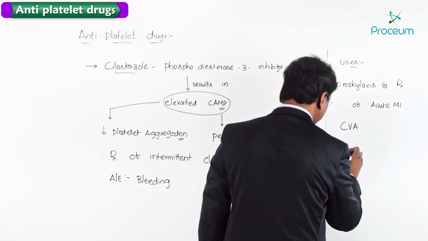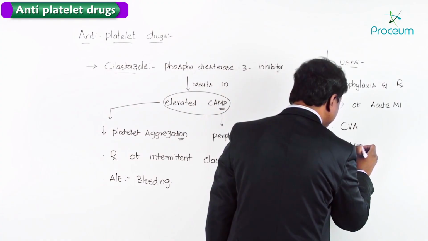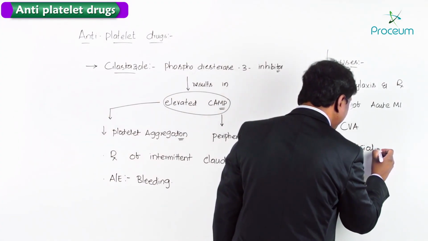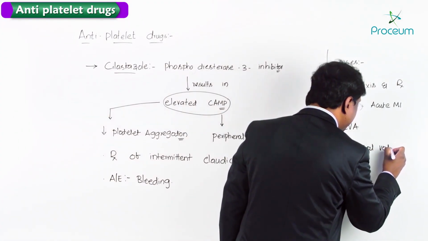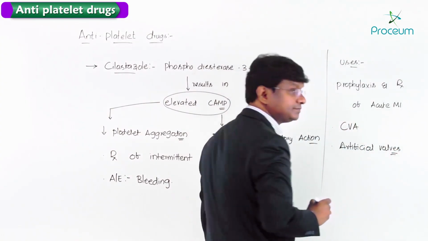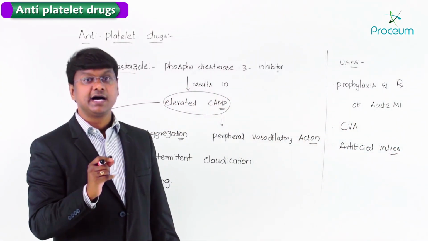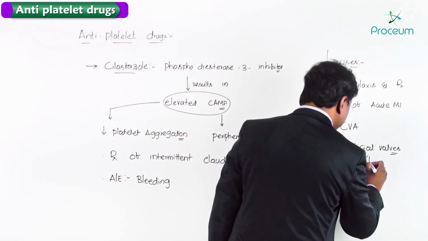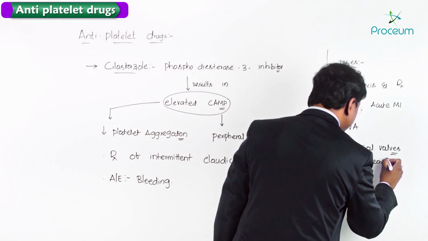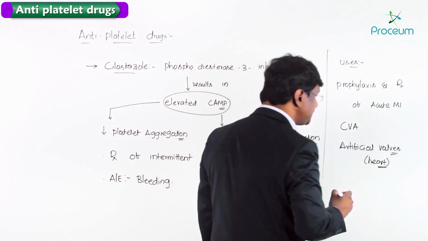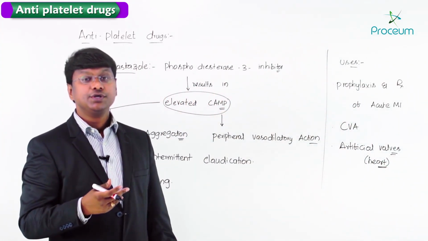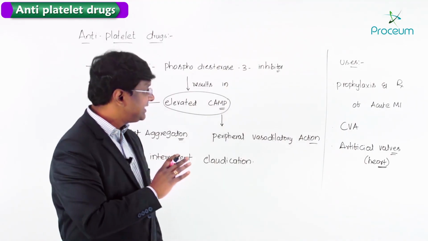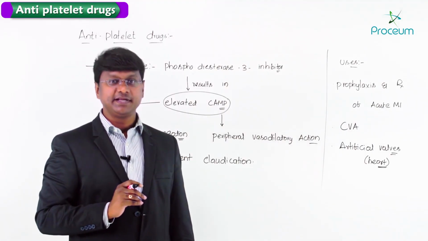Another important scenario is the presence of artificial heart valves, which are nothing but your prosthetic valves. In these scenarios, we use antiplatelet drugs.